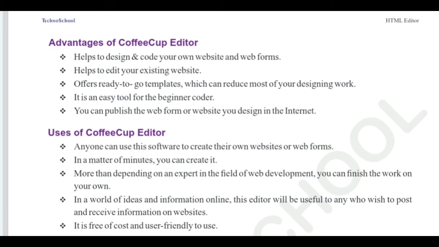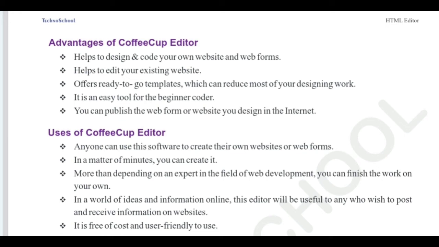It's free of cost and user friendly to use. It's an open source application and user friendly. Simple menu navigation, menus and options are there. Using that, we can create our own websites. Okay, children, it's a very simple lesson.